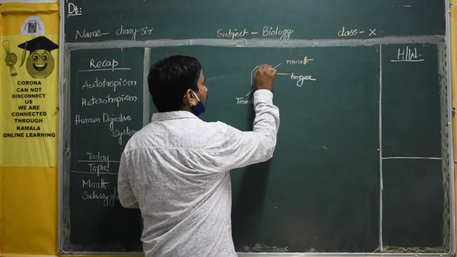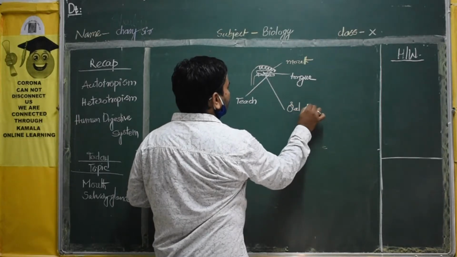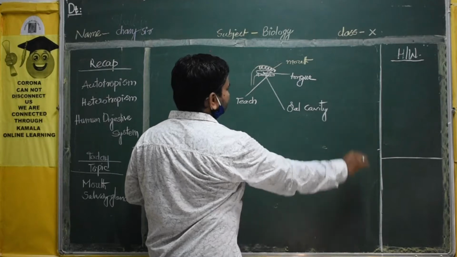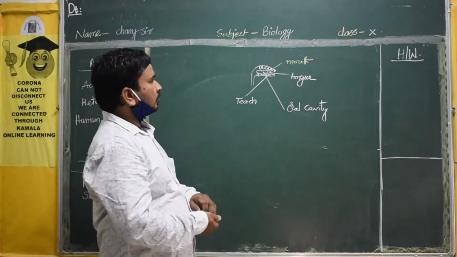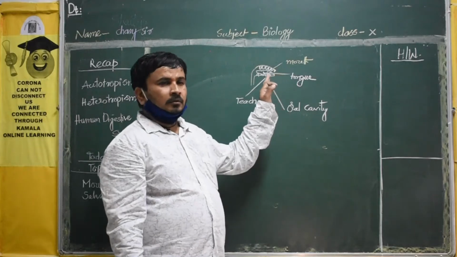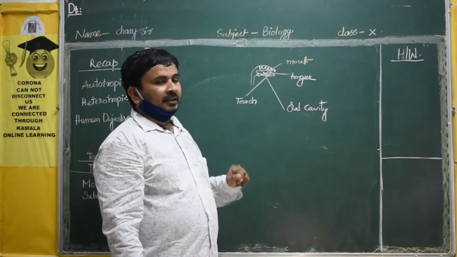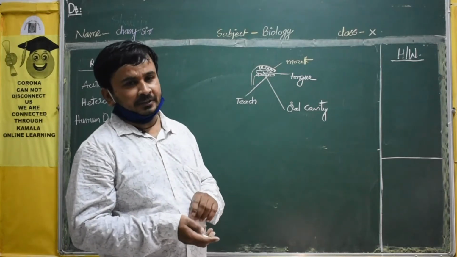There is a small area called the oral cavity. Note this down, it is very important. Inside the mouth you can see the tongue and teeth, and one cavity, which is called the oral cavity.